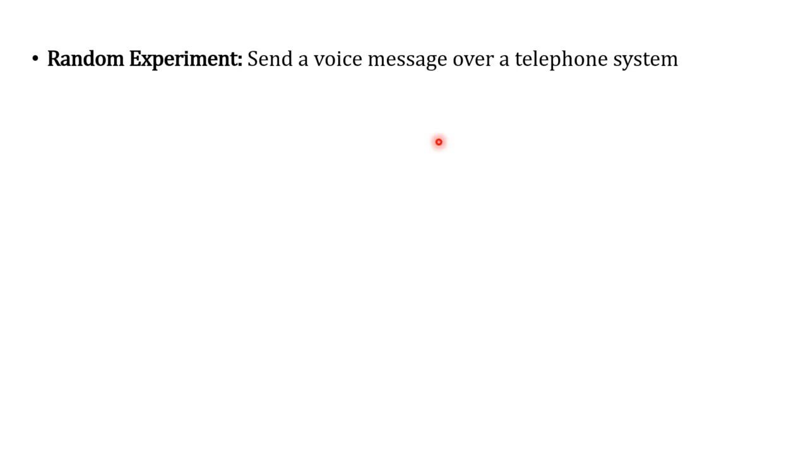We'll talk more technically regarding the random experiment. A random experiment is considered here: send a voice message over the telephone system. It is a process, and we can treat this as a random experiment because of the following reasons. What is the task? The task is sending a voice SMS over the telephone system. It is considered a random experiment because a voice can be anything. It may be a child's voice, an adult male voice, an adult female voice, or an aged person's voice. It may be anything. Because of this, we can classify this as a random experiment.